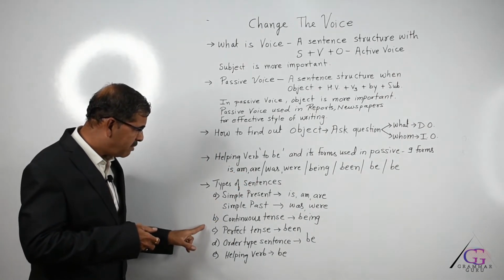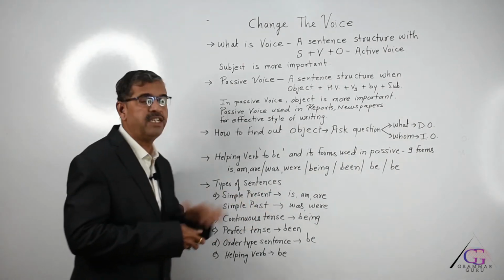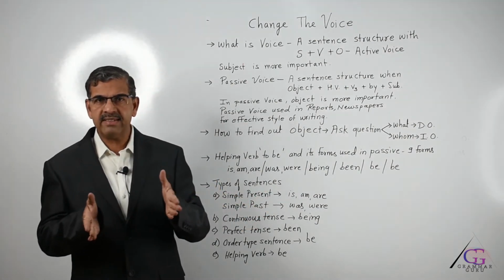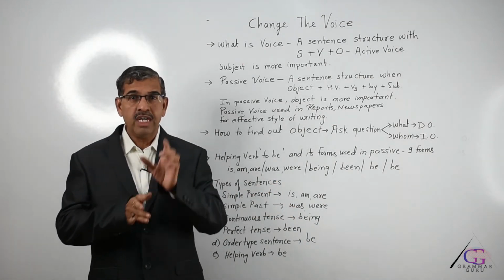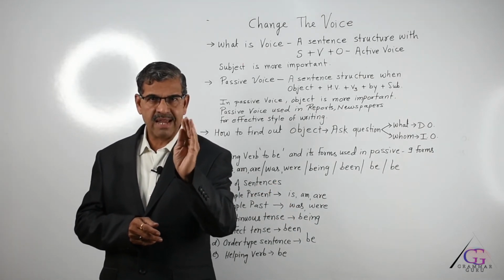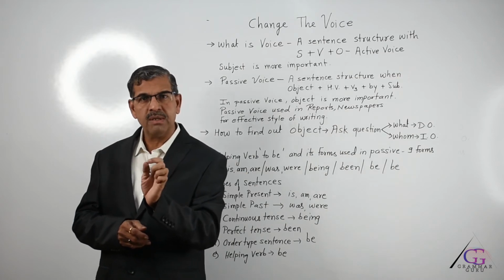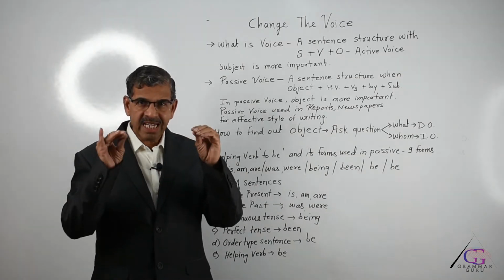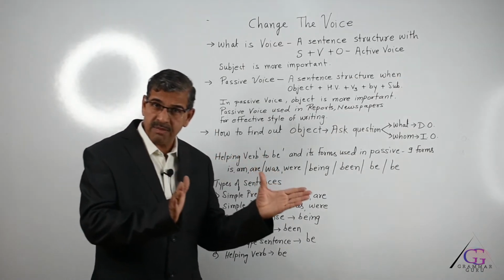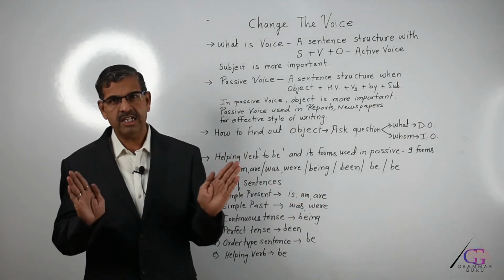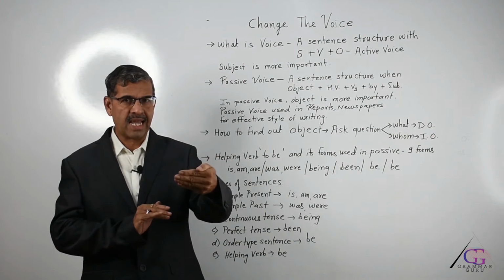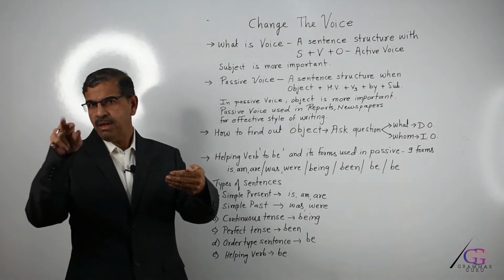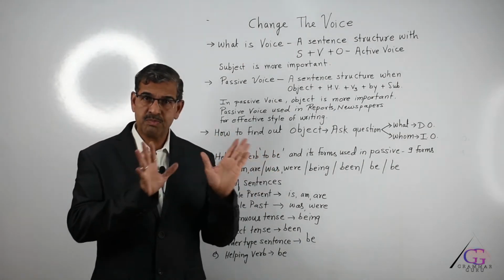Now, the second type is when the given sentence is in continuous tense. Now, the question arises, which sentence is in continuous? Let me tell you, only if there is a helping verb is, am, are, was, were plus verb plus ing. Whenever you see verb plus ing alone, it is not continuous tense. There must be a helping verb before that, is, am, are plus any verb plus ing, then it is present continuous.